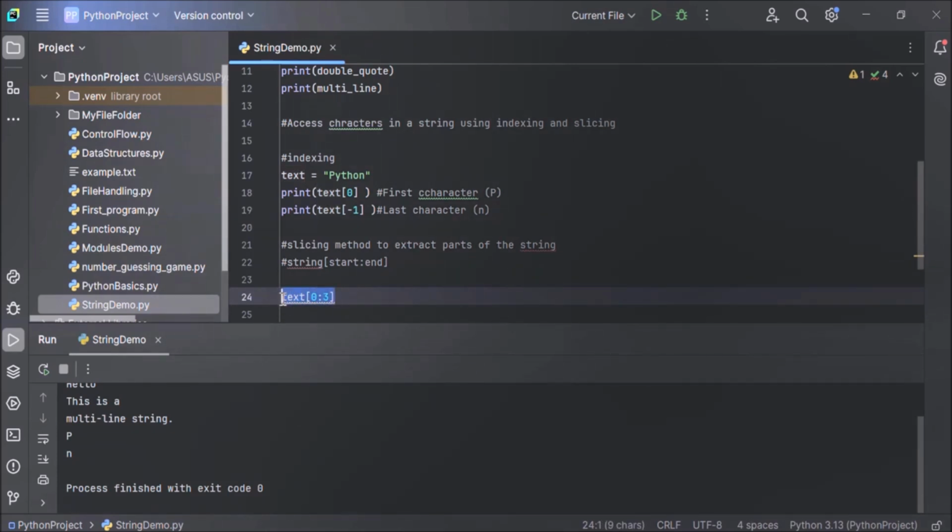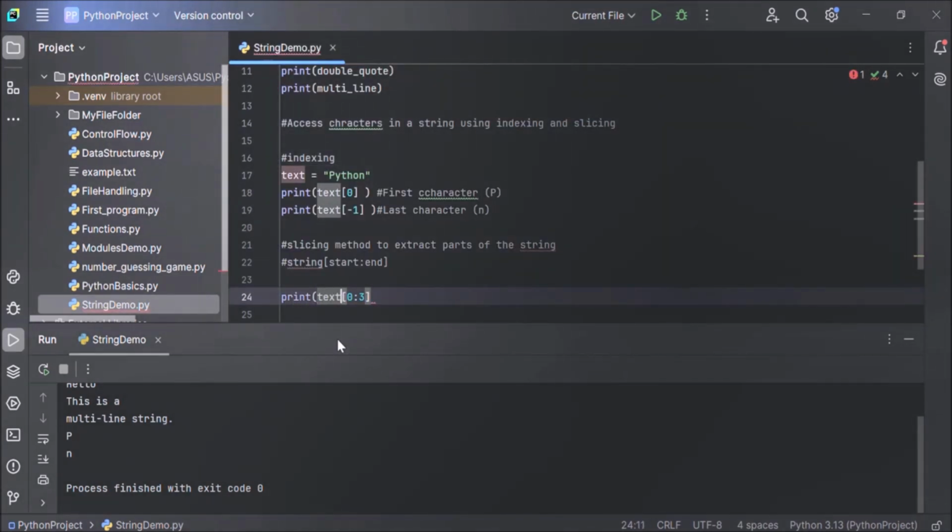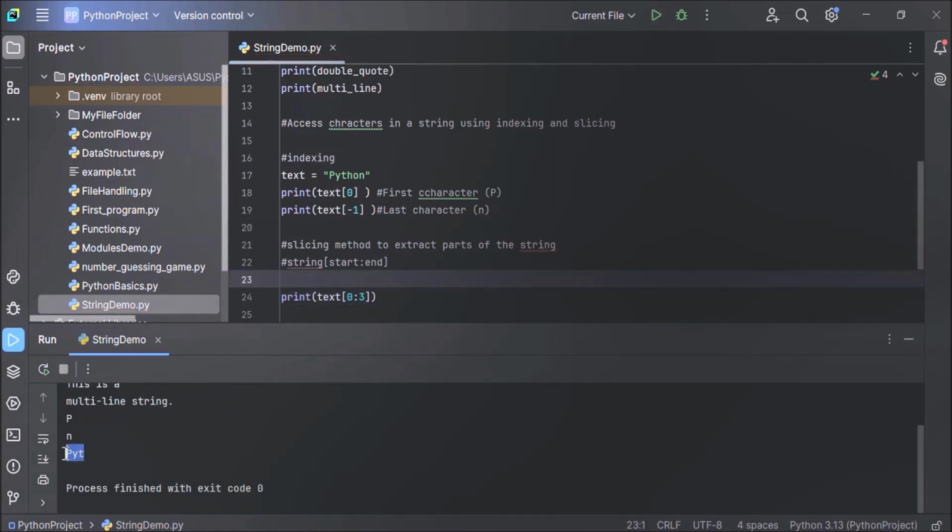Now, let's print this. To print this, just take it inside the print method in a round bracket. Now, let's execute the code and see the output. You can see here pyt is extracted from the string. This is a substring of the text.